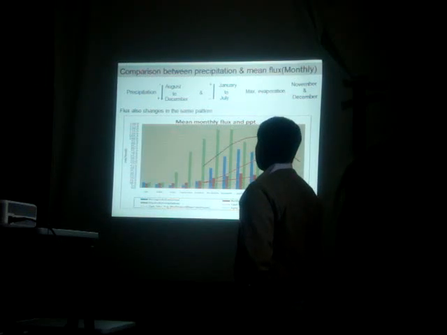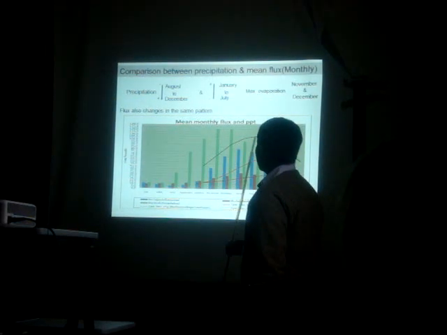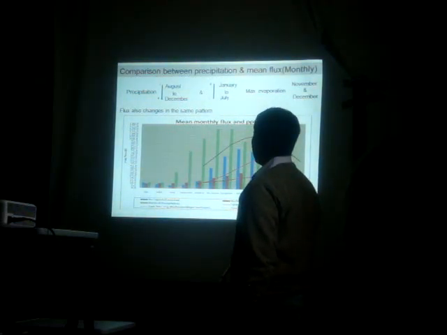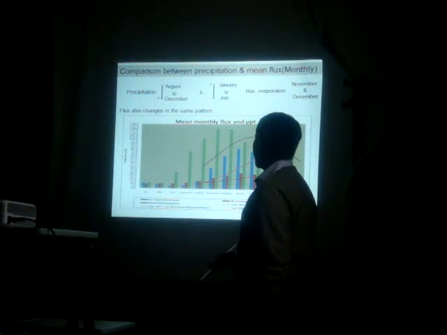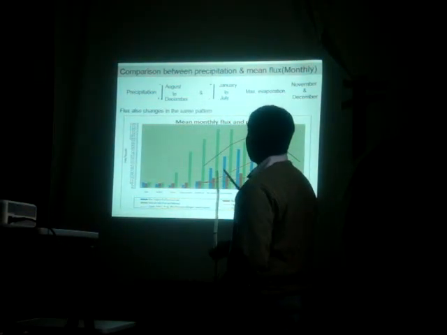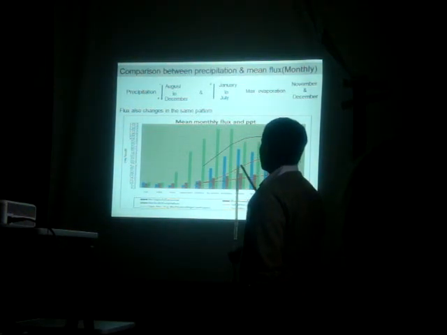Comparison between precipitation and mean monthly flux. Precipitation starts increasing from August and it goes maximum in the months of November and December. After this, it starts decreasing and is minimum in the month of May.